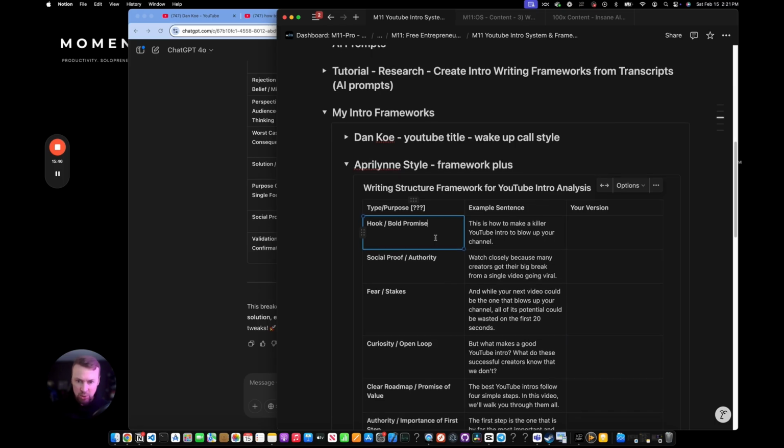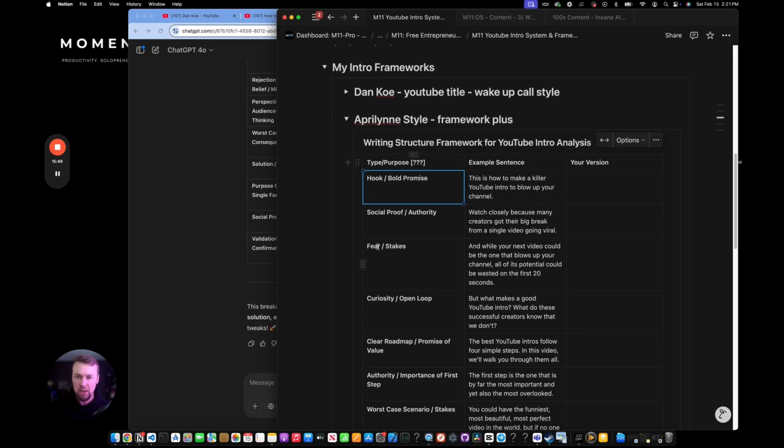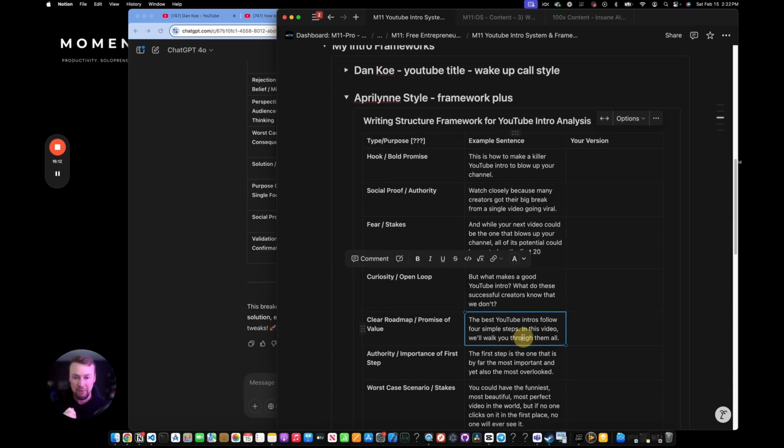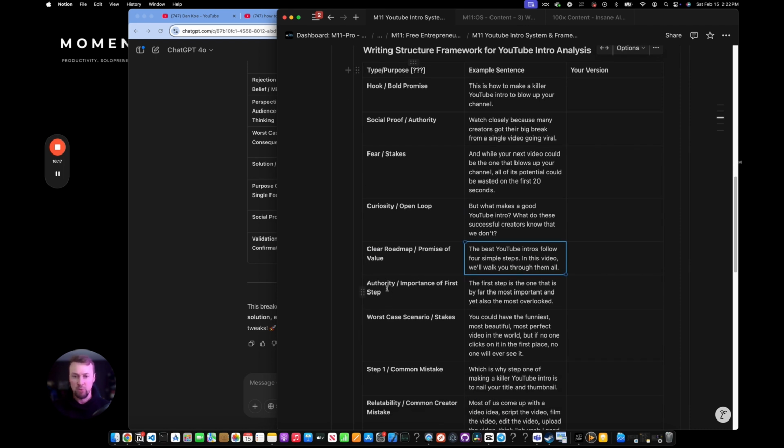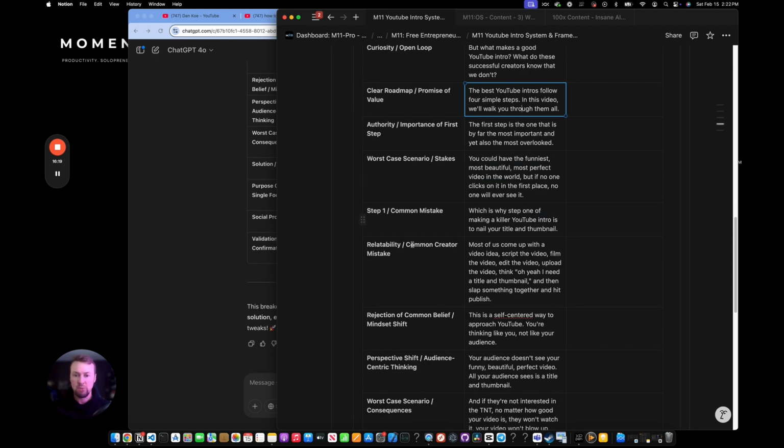And let's look at this one really quickly. So we've got interesting framework types like fear and what are the stakes. She talks about this exactly in her video. She mentions deliberately creating a curiosity loop. That's really cool because AI is picking up that that is what she's doing. AI found out she was doing a curiosity loop here, an open loop. And that was the point of her intro, actually, to talk about that. Promise of value, importance of the first step. So some authority, worst case scenarios, common mistakes, relatability.